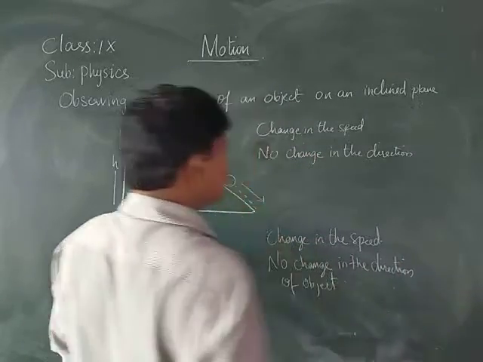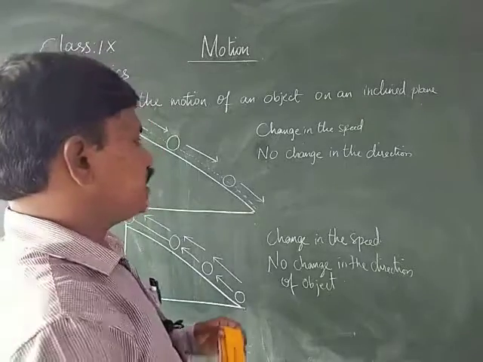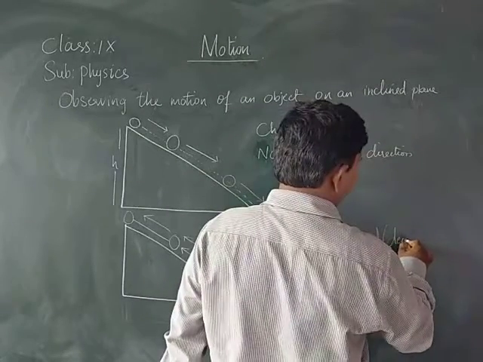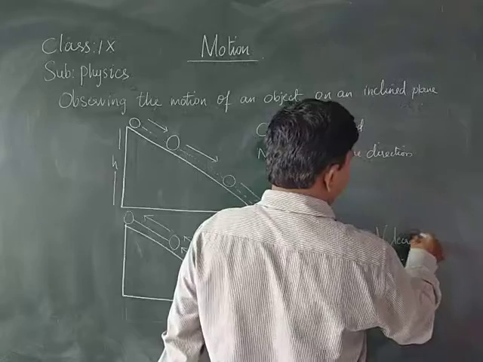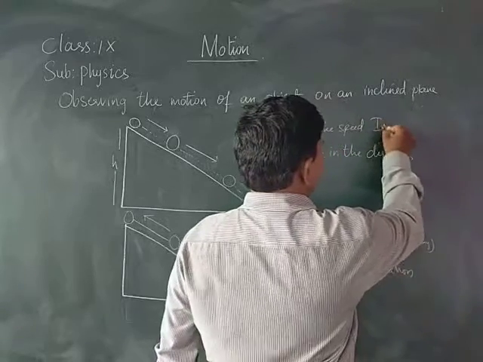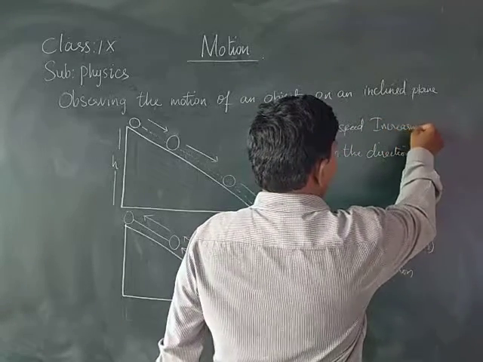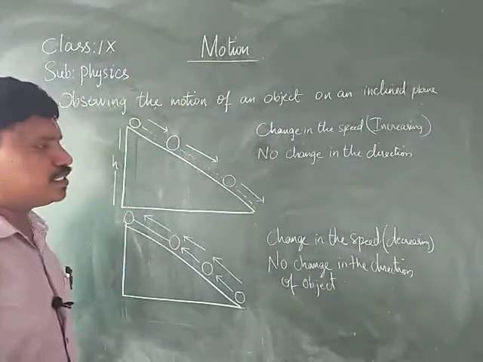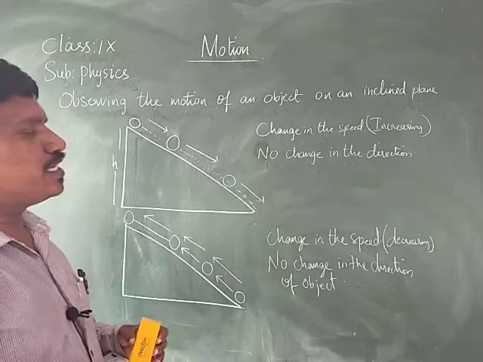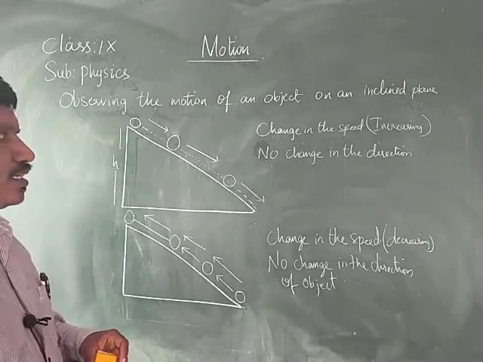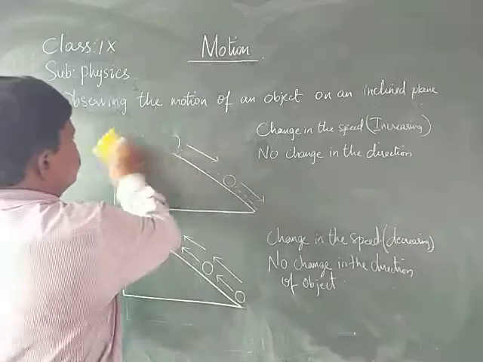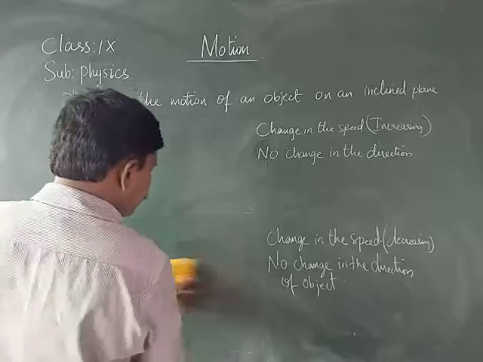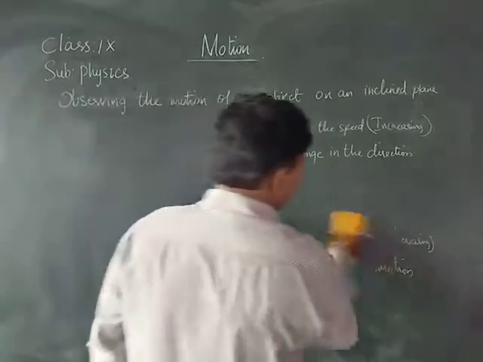Therefore, here the speed is decreasing and there the speed is increasing. In these cases, there is a change in the speed, but there is no change in the direction of the object. Right.